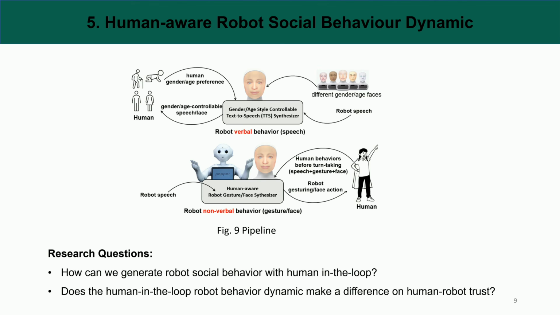With regards to verbal behavior, we focus on speech synthesis, specifically gender-style controllable robot speech that takes into consideration both human preference and robot gender characteristics. Firstly, the robot's gender identity based on its physical appearance includes male, female, or non-binary. The robot speech generation should consider appearance-based gender identity for gender-style dynamics. Secondly, the robot's gender identity is very subjective to each human interactor. So the gender-based speech generation also should regard the human preference dynamic. The work will be upgraded from our past genderless robot speech generation work.